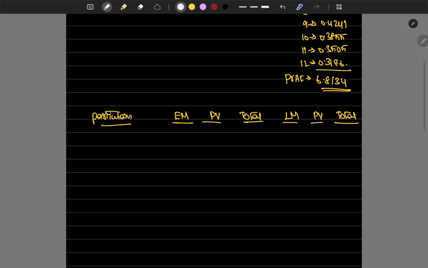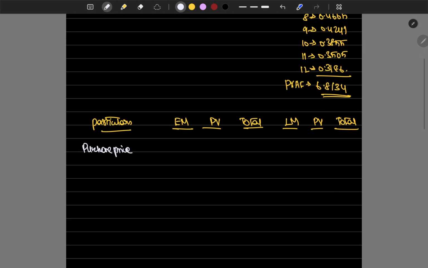What's the purchase price? Purchase price of EM is 20 lakhs. PV factor is 1 since it is the first year, so the total will be 20 lakhs.